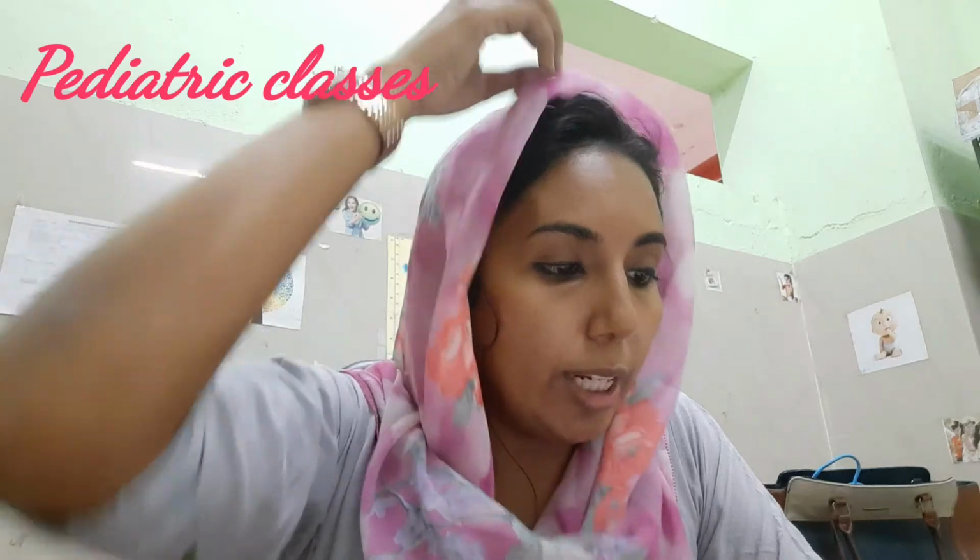Now the 11th and 12th questions I will discuss at the end, because I have to show you how to draw them. Now coming to the one-word answers. This time the one-word answers were relatively good questions. Commonest type of muscular dystrophy in children and its mode of inheritance. An easy question it was. It is Duchenne's muscular dystrophy and X-linked recessive inheritance.